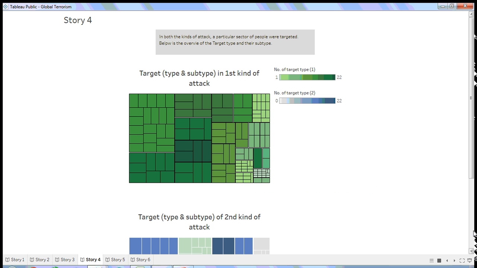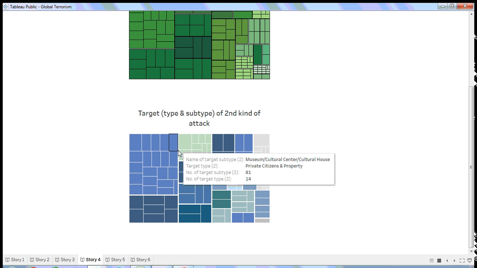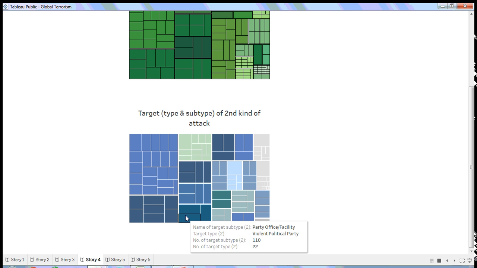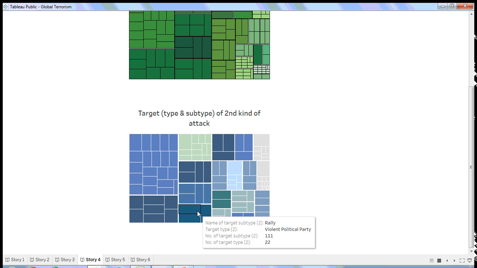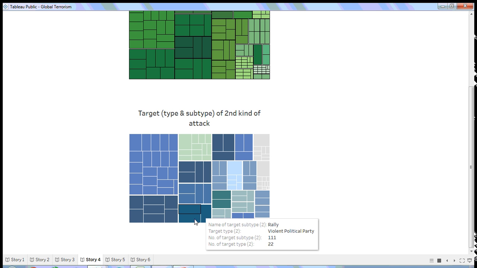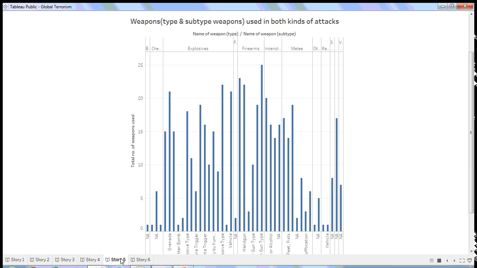If we talk about the second kind of attack, the darkest shade of blue is this one. Here the people and rally, again belonging to the violent political party, the number of attacks was somewhere around 22,000 again, and the sub-type group, the people and rally, was attacked somewhere around 111 times.